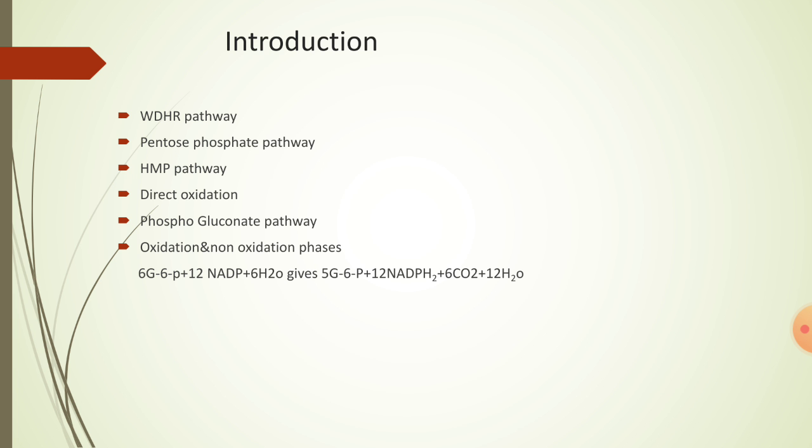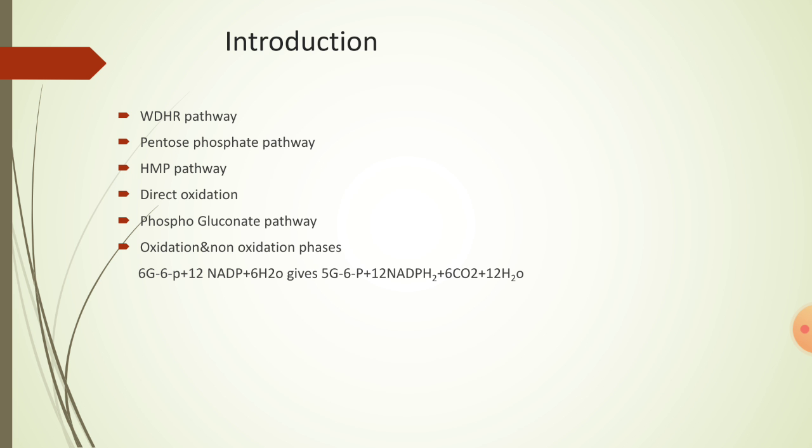The overall reaction of this pathway is 6 glucose 6-phosphate molecules plus 12 NADP, the oxidized forms of NADPH2, plus 6 water molecules, give 5 glucose 6-phosphate molecules plus 12 NADP reduced to 12 NADPH2, the energy-rich reduced forms of NADP, then 6 carbon dioxide molecules and 12 water molecules. So finally we get 12 NADPH2 molecules and 6 carbon dioxide molecules by this pathway.